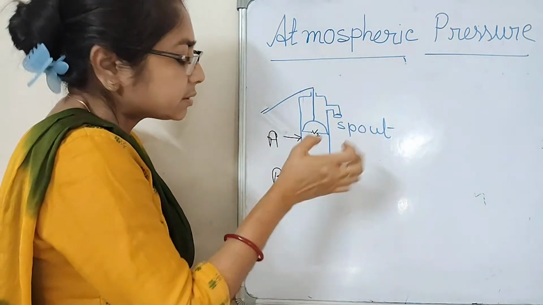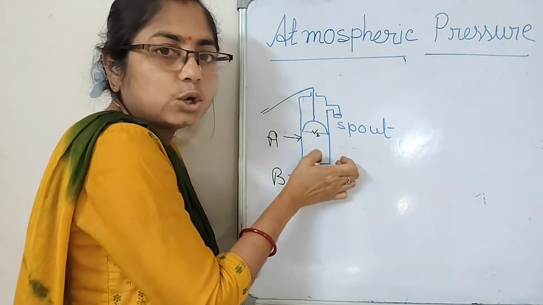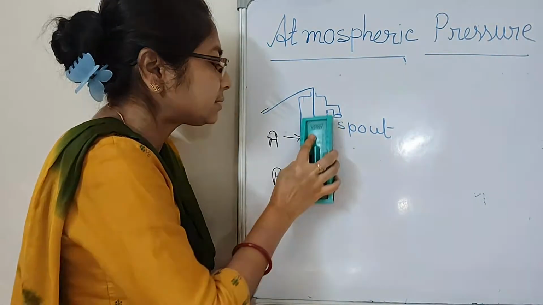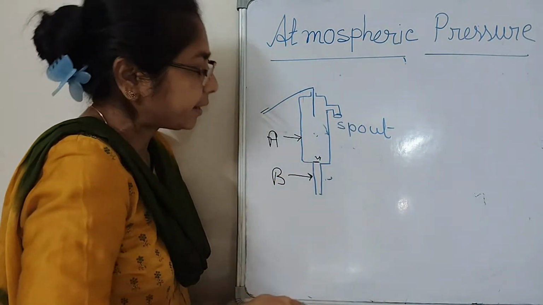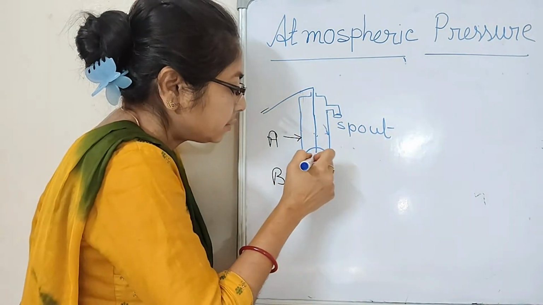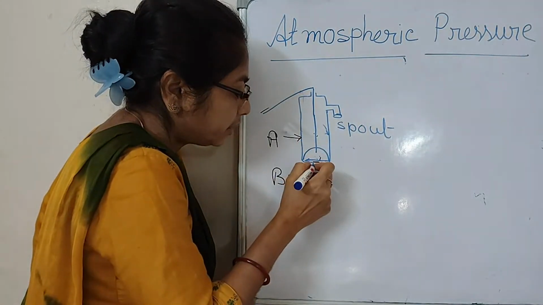What's happened? Let's start from here. The piston is at this point, meaning zero level. I move it a little bit, and the piston is here, so the valve is coming near.